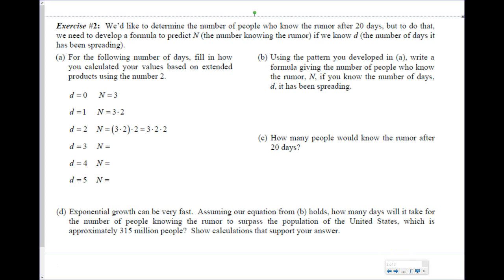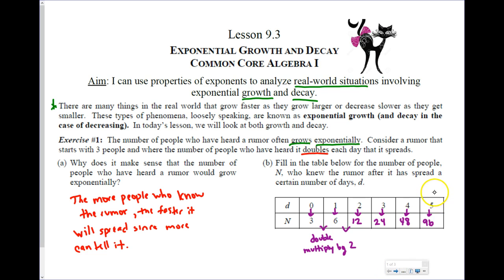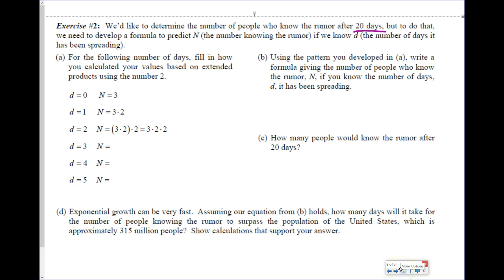In exercise 2, it says we'd like to determine the number of people who know the rumor after 20 days. So if I go back to my table, I could keep filling this out until I get to the number 20, but it would take me a while. So could we think of an equation where I just plug the number 20 in and figure out how many people I would have? So let's develop that, right?